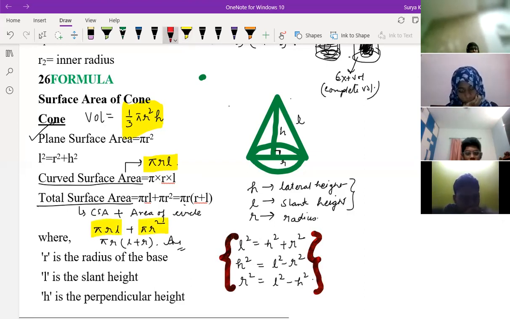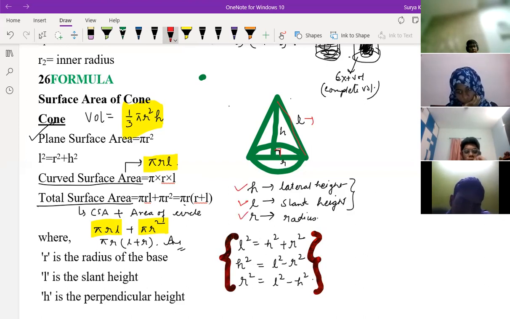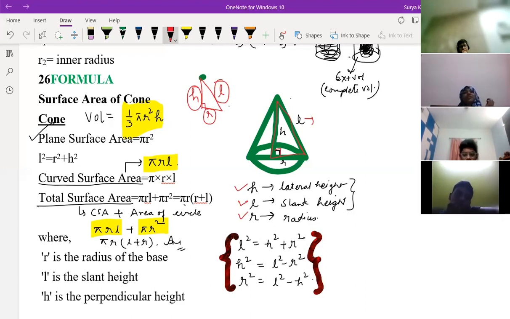See, what are L and R? Try to understand here. This slant height is nothing but L. This is known as slant height. What is written here? Slant height. H is the lateral height and R is the radius. So this is like your right angle triangle. You can think about a right angle triangle. In it, you will have L, H and R, where L is the longest side, H is the height, R is the radius. If two things are given to you, you can find the other also.